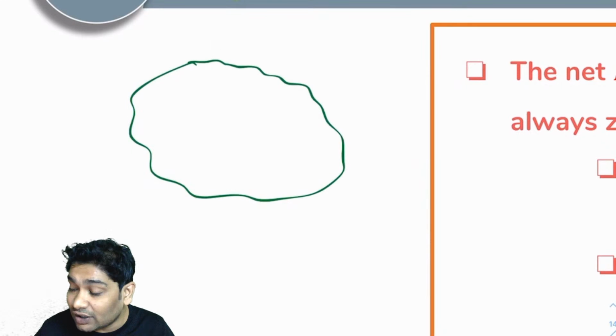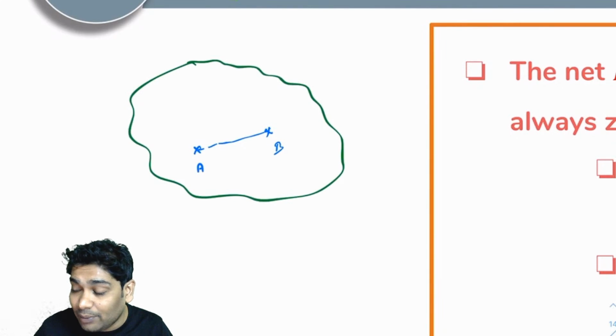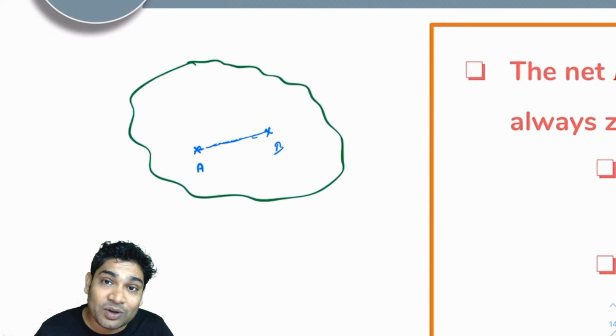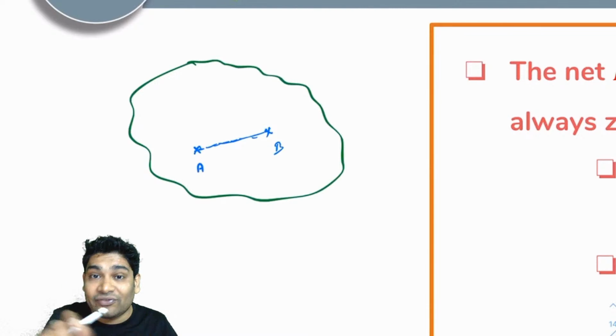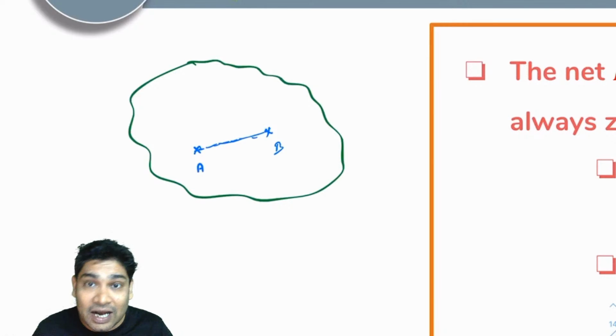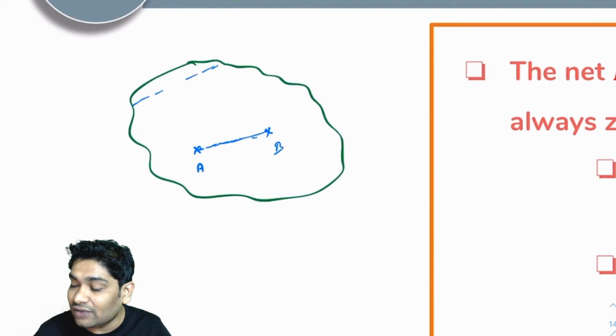Potential difference was the work done in moving the charge from some point A to point B. If I move a charge from any random point A to any random point B, there will be no work required to move this charge because there is no force that this charge is feeling, since there is no electric field. So the charge can move freely inside, right? That is why I can say that the potential of all these points would be equal. So this entire region would have the same potential.